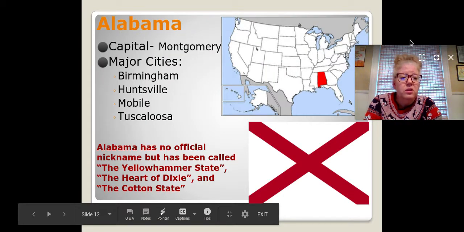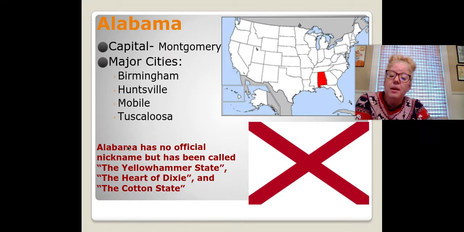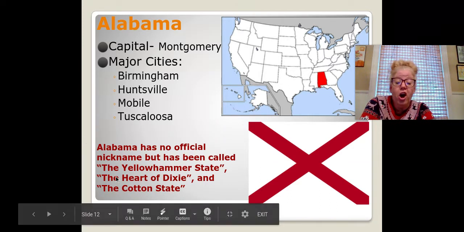Moving on to Alabama, and the capital is Montgomery. Major cities are Birmingham, Huntsville, Mobile, and Tuscaloosa. Alabama has no official nickname, but it has been called the Yellowhammer State, the Heart of Dixie, and the Cotton State. And there is Alabama's state flag.